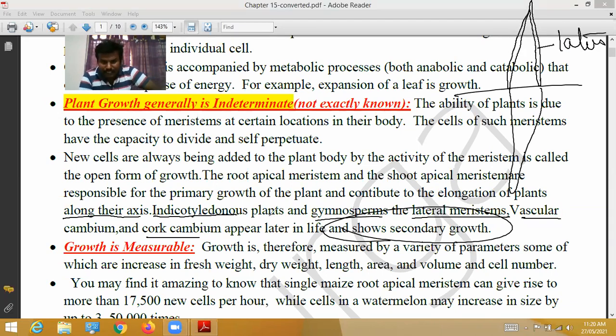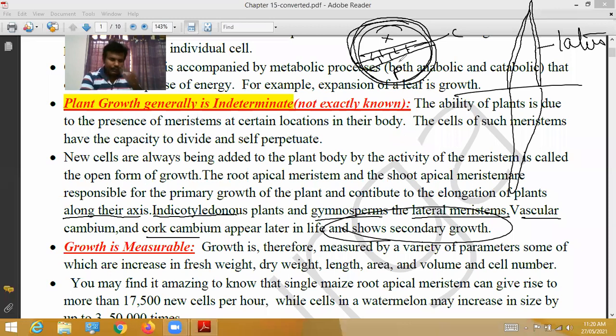Lateral meristems: vascular cambium, nothing but vascular bundles. This cambium is responsible for production of xylem and phloem. Vascular cambium and cork cambium. Cork cambium means the outermost part of mature plants. These all show secondary growth. Primary growth gradually turns into secondary growth.